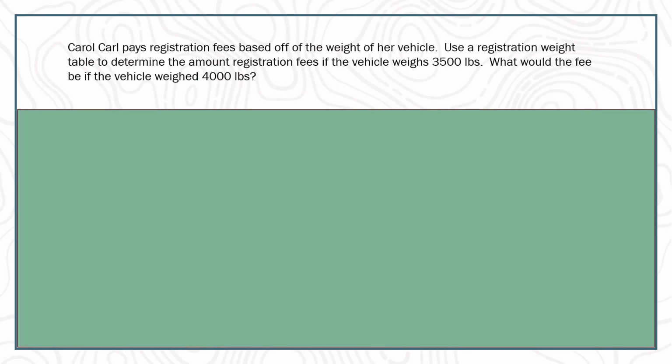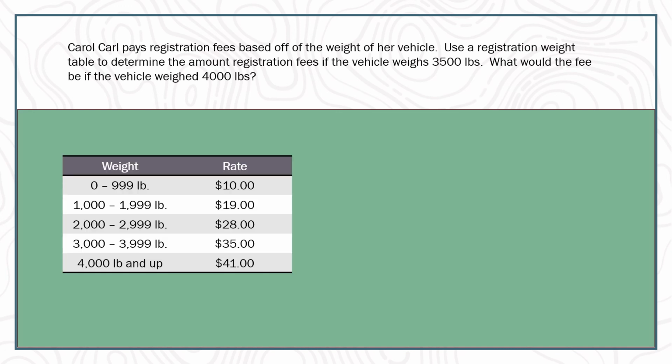All right, our final question says, Carol pays registration fees based off of the weight of her vehicle. Use a registration weight table to determine the amount of registration fees if the vehicle weighs 3,500 pounds. What would the fee be if the vehicle weighed 4,000 pounds? Well, we need to use a table again. So in this case, there's really no calculating to do. This one, it's all based off of weight. So you're going to look over here at the weight of the vehicle, and you're going to pay a rate based off of weight. So the first one says it's 3,500 pounds.